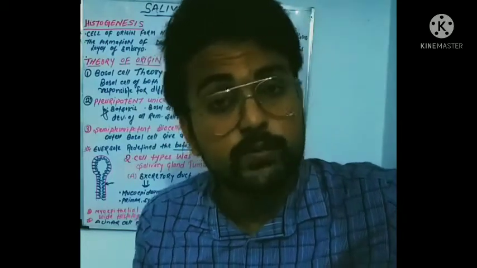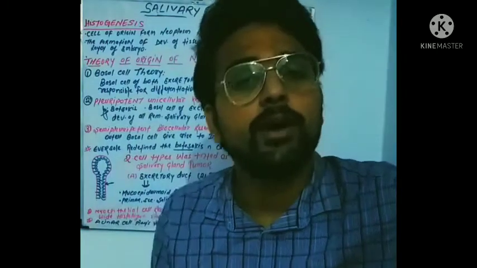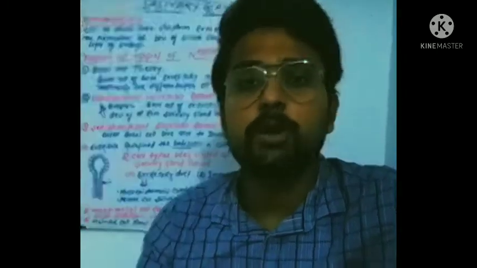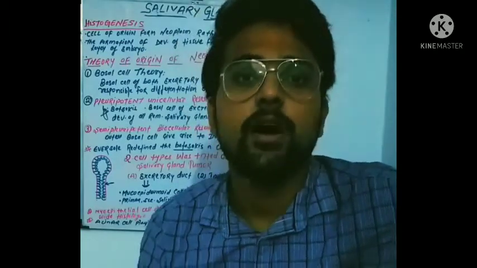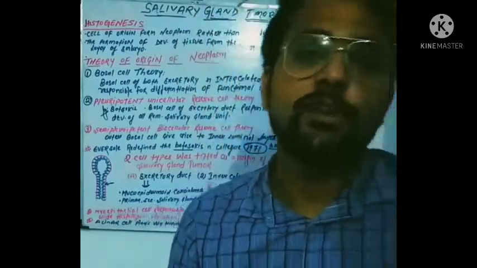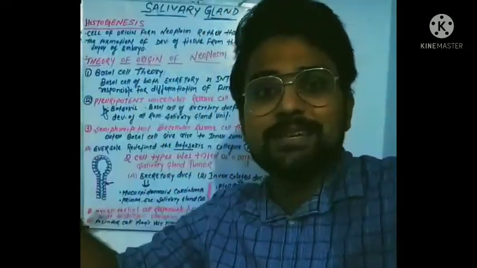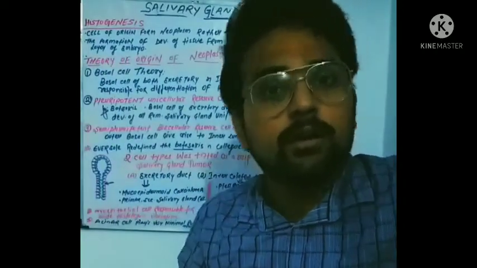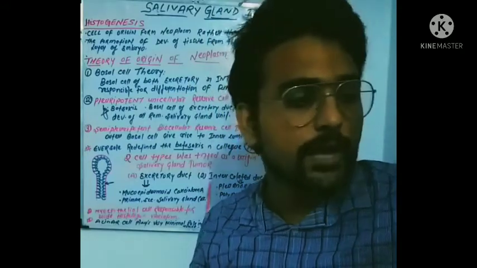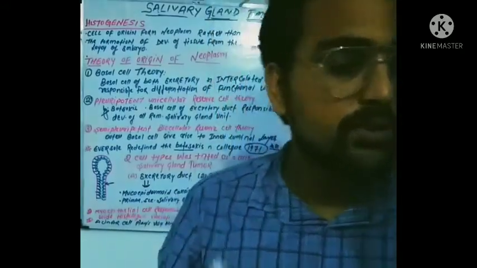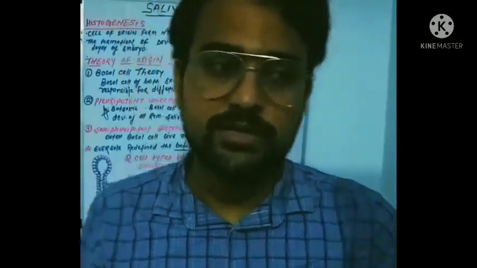Here you will see the histopathological variation in the pleomorphic adenoma, Warthin's tumor, mucoepidermoid carcinoma, and basal cell adenoma. In all these tumors, we see the histopathological variation. You will find that there is a bilayer of cells. The outer is the basal cell layer, the inner is the tall columnar cell layer, and they are composed of the myoepithelial cells. So this was the ductoacinar concept of the cells.